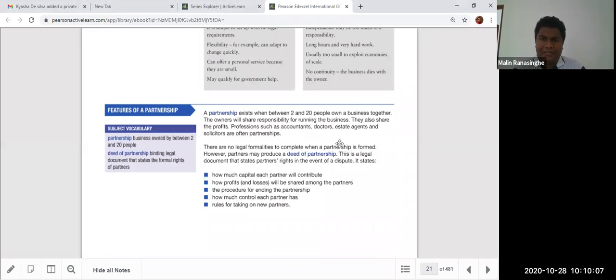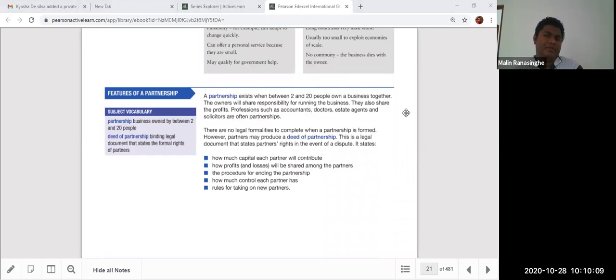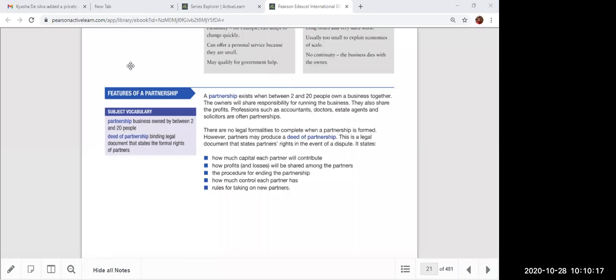Today I'm just doing a quick roundup, mainly of the sole trader's advantages and disadvantages. Okay, let's do the partnership discussion.